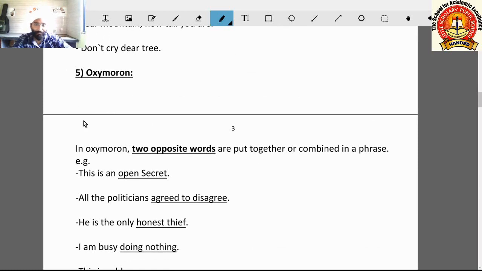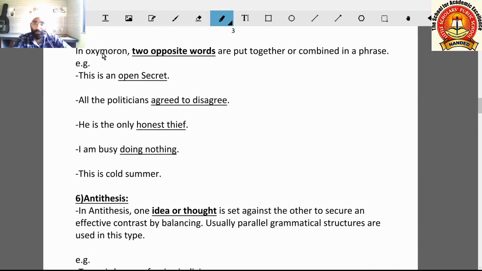Fifth figure of speech is oxymoron. In oxymoron, two opposite words are put together or combined for a different meaning. Let us understand it. In an oxymoron, two opposite words are put together in a phrase.